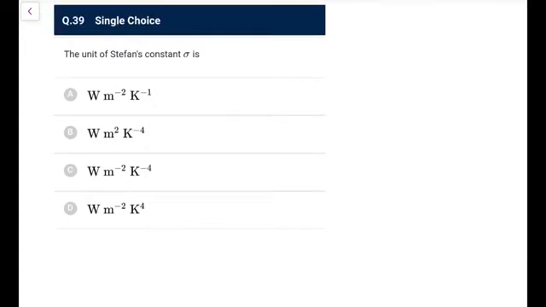The unit of Stefan's constant is, and now if you know or if you don't know, let me try it. We say the energy radiated, or you can say that is the power radiated, sorry, that you should write the power radiated. H is equal to sigma E, E is unitless, so no meaning for black body, you write it sigma AT to the power 4. So this unit is what? This is meter square, and this is Kelvin to the power 4. So this sigma unit will come out as, you can directly make it out, what, per meter square per Kelvin to the power 4. Go for option C here.